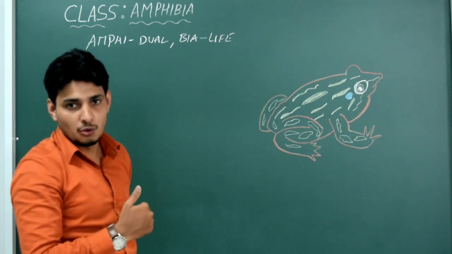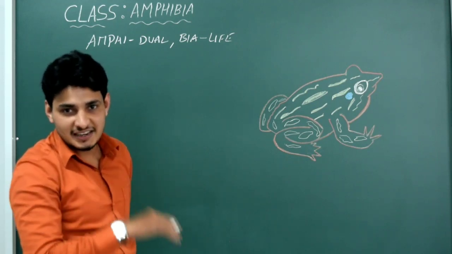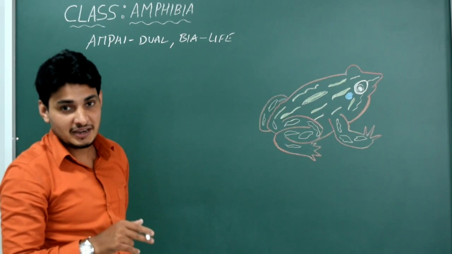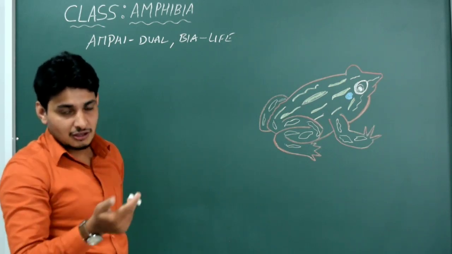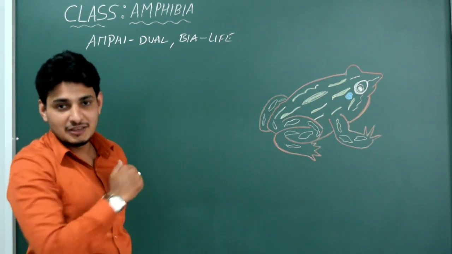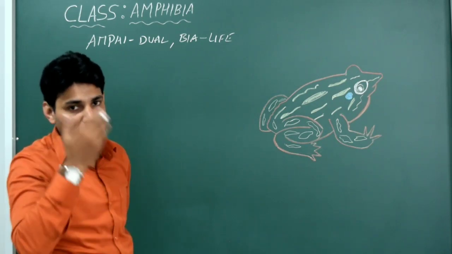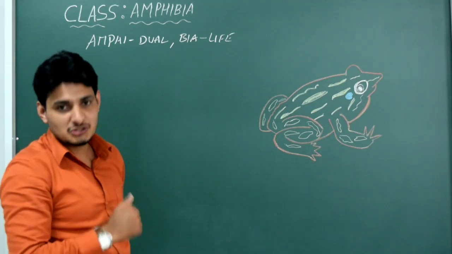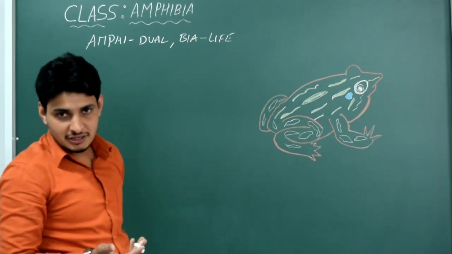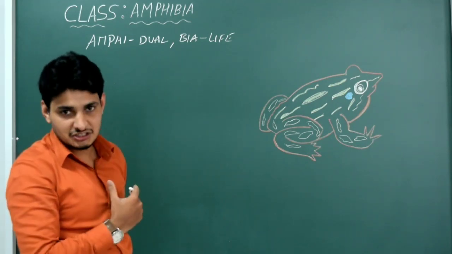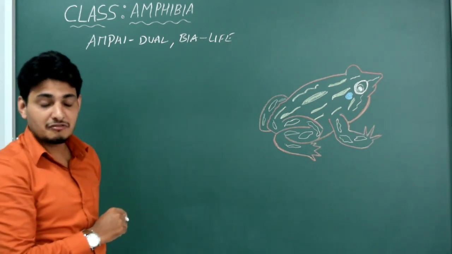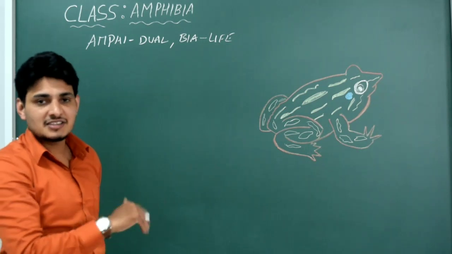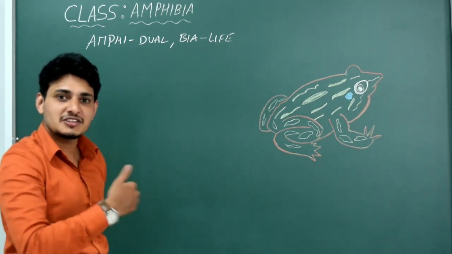Can we? No, we can survive only in terrestrial condition, not in the water. Correct? Why? Because we have lungs and a nose. If we want to breathe in the water, obviously it is not possible. We don't have any filter just to take up only oxygen. We don't have that kind of structure in our body. But in the case of amphibian organisms, they have different types of respiratory system. Hence they can survive in water as well as terrestrial condition.